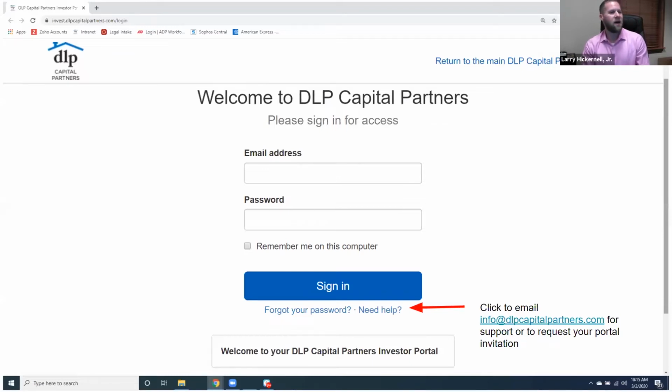So if you already have an email address and password associated with your portal, this is where you would come to log in. Or if you need to request a portal invitation, you can click on Need Help or email directly to info@dlpcapitalpartners.com, and we'll be happy to get that invitation out to you immediately. Our whole team is standing by to make sure that you can get into the portal quickly.